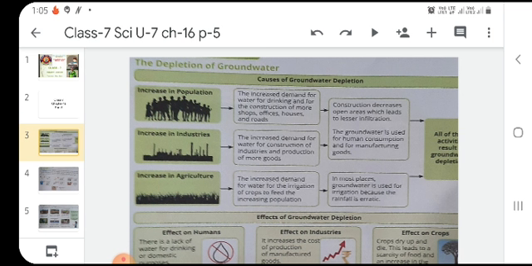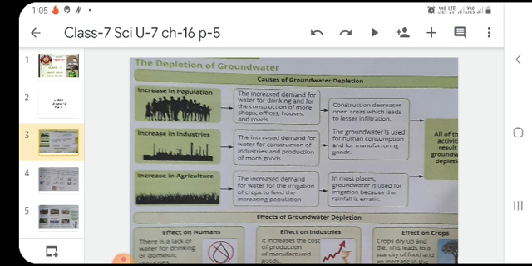So dear students, first of all, what are the causes of groundwater depletion? Increase in population, increase in industries, increase in agriculture. These are all activities which result in groundwater depletion. First we will go through the increase in population. What happens in this? The increased demand for water for drinking and for the construction of more shops, offices, houses and roads.